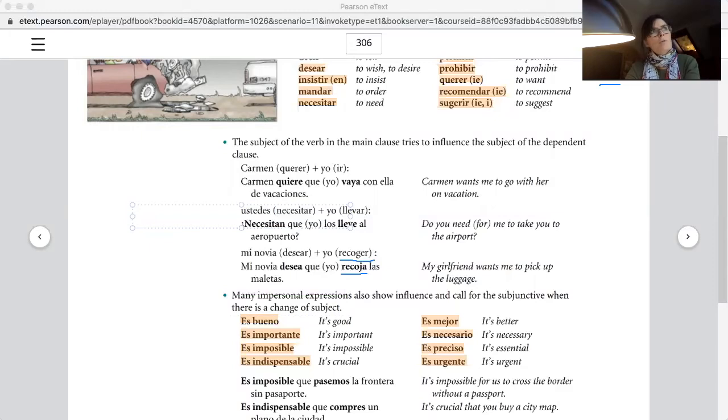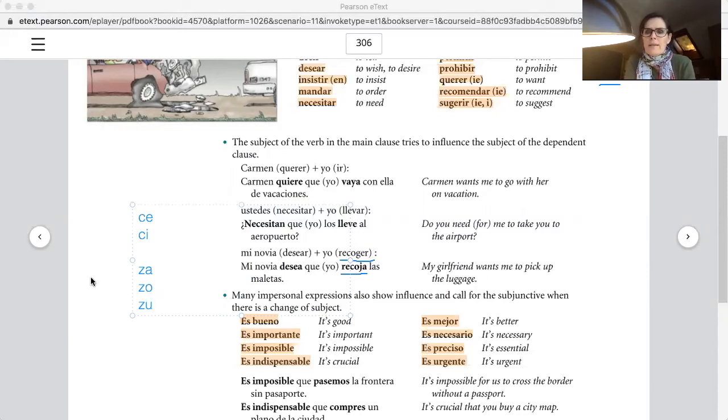Let me give you another example, which we actually have: C and Z. I pronounce it TH because I'm from Spain, so za, zo, zu, se, si.